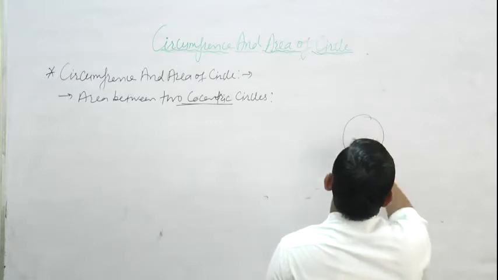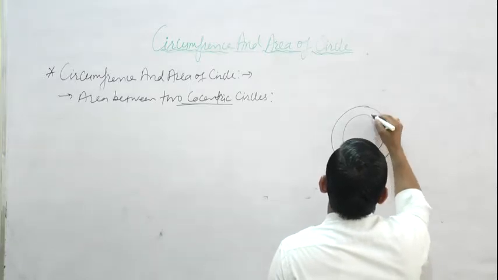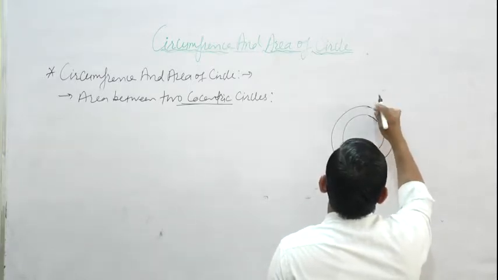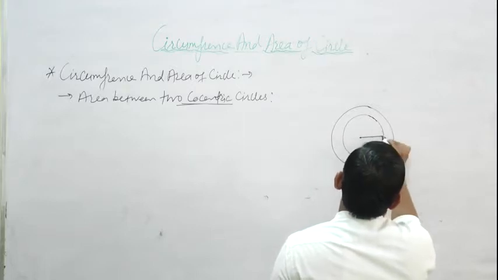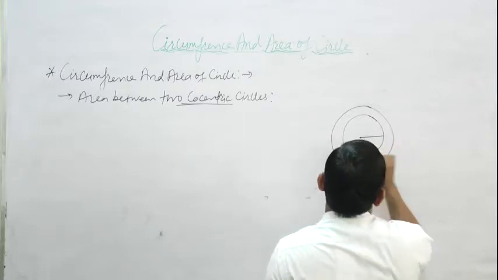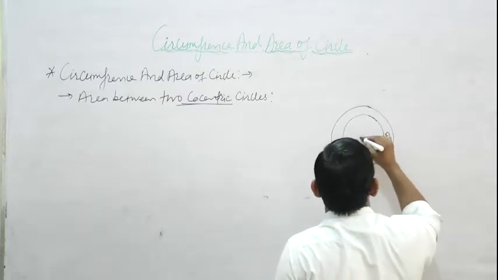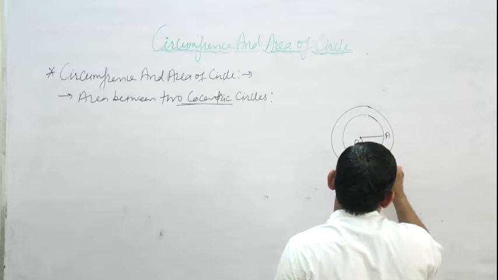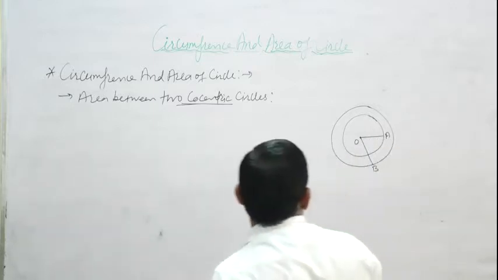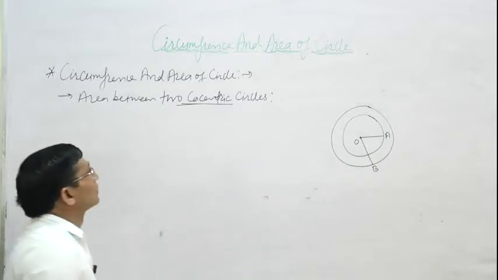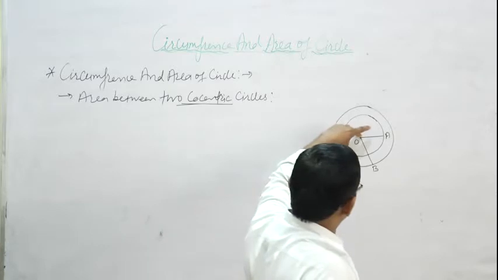Suppose these are the two concentric circles. O is the center of the circle. We want to find out the area between concentric circles. Here O is the center of both circles.